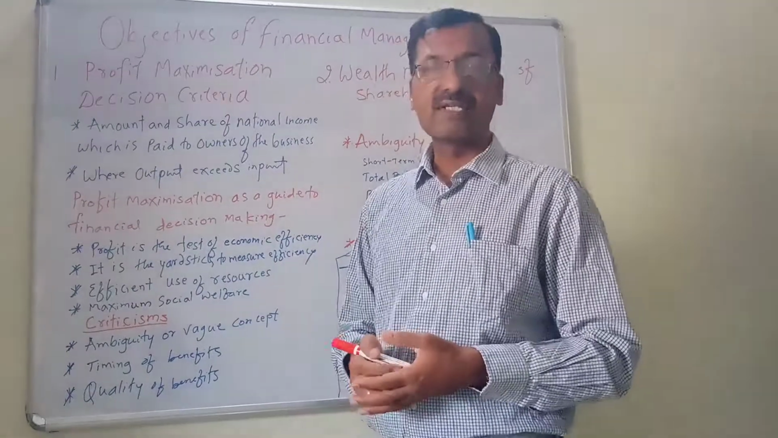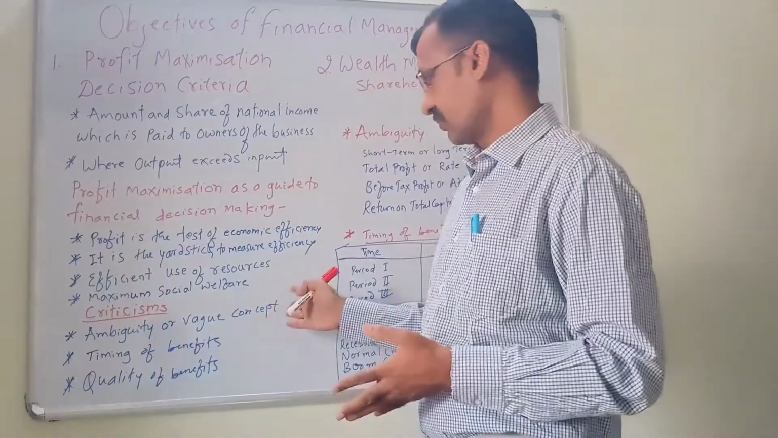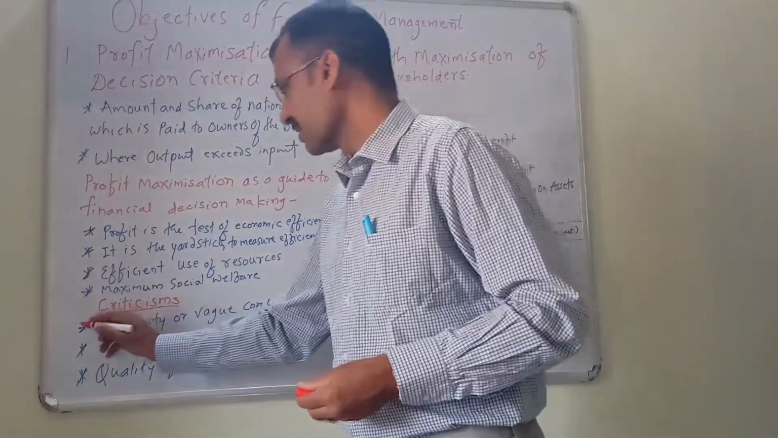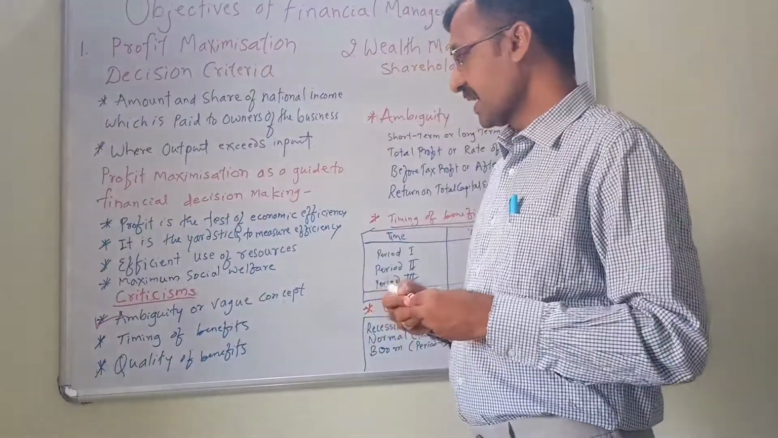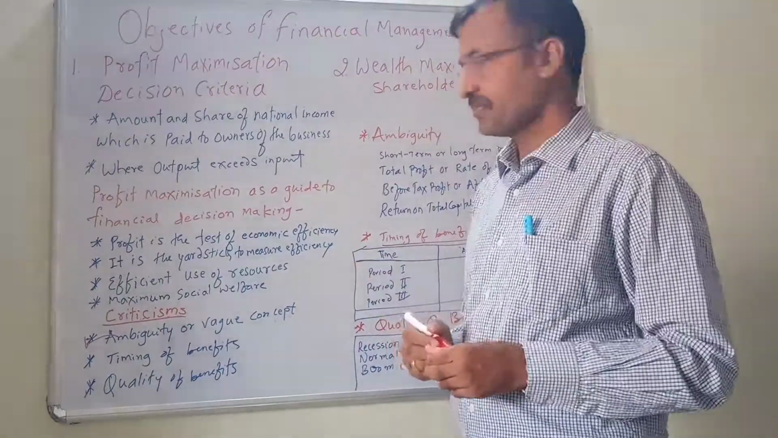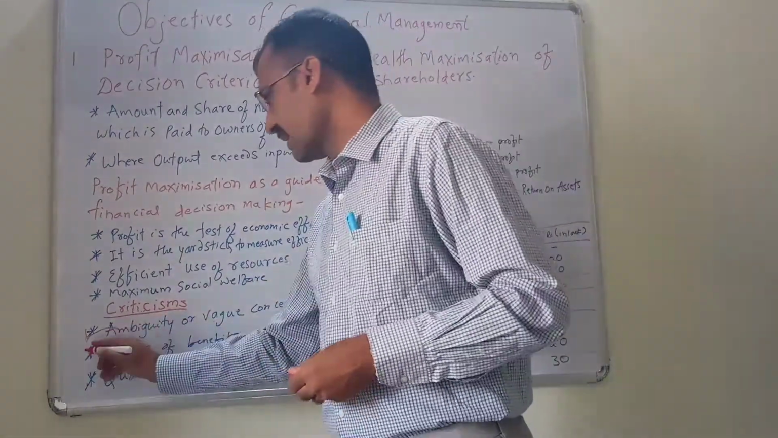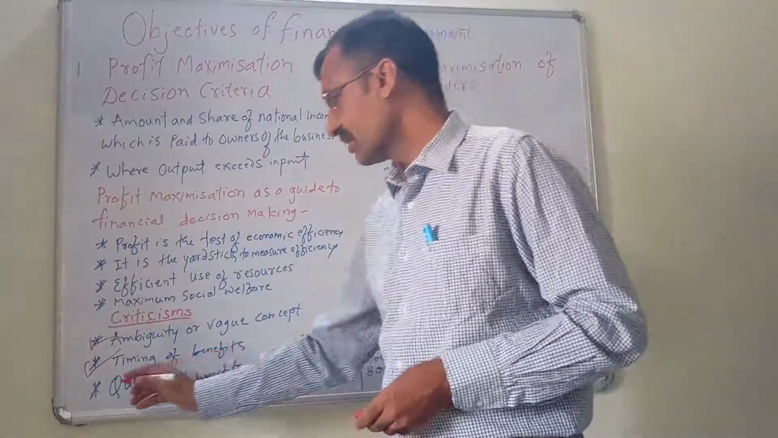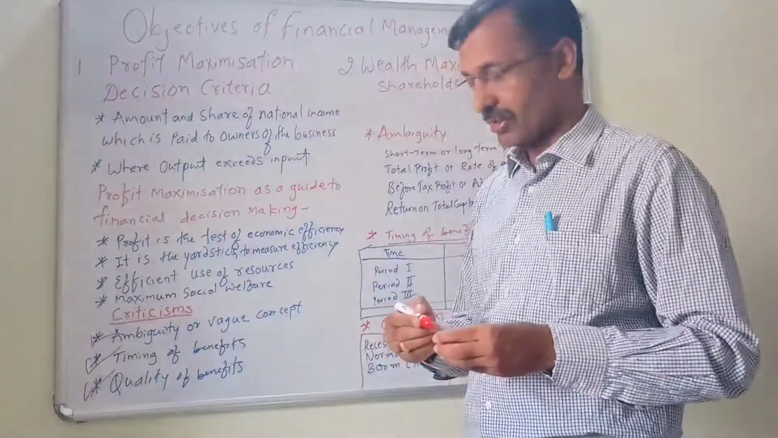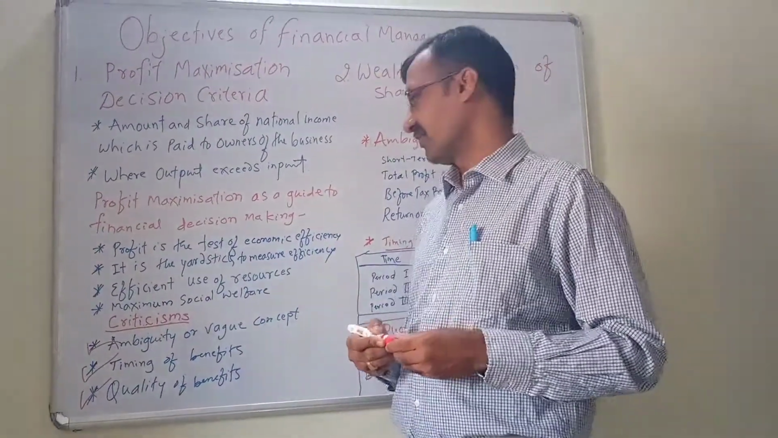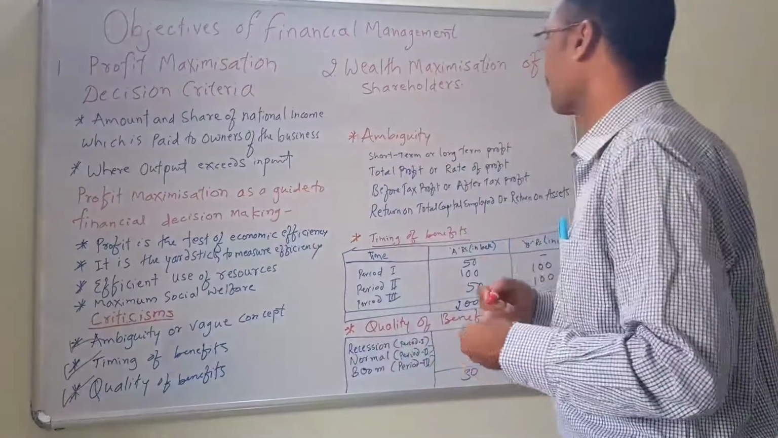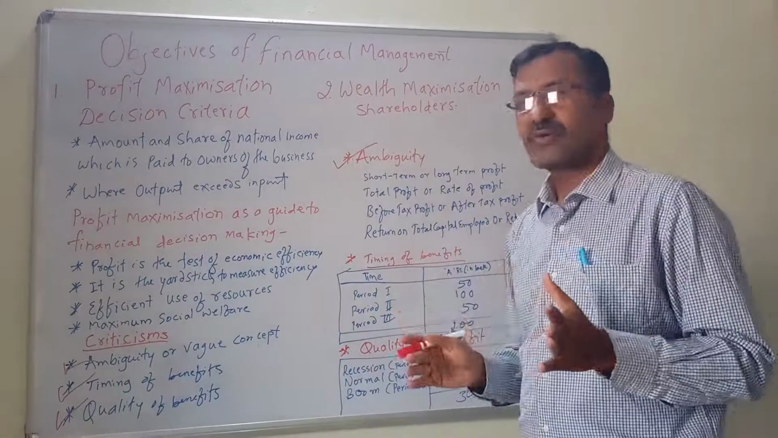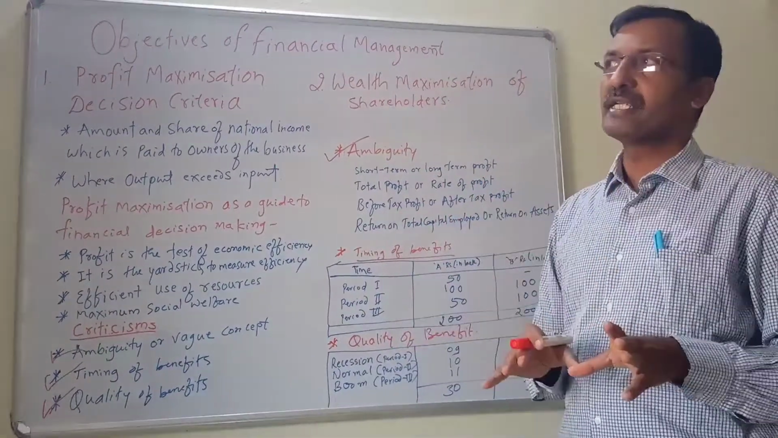Now certain criticisms are also made of this particular profit objective. The first criticism is that profit is an ambiguous or vague concept. Second, it does not take into account the timing of benefits. And third, profit does not take into account the quality of the benefit. We will discuss one by one. First one is ambiguity. The term profit itself is ambiguous or vague.